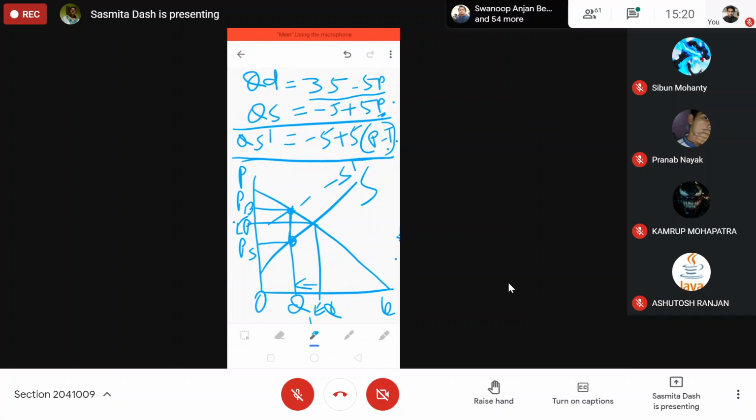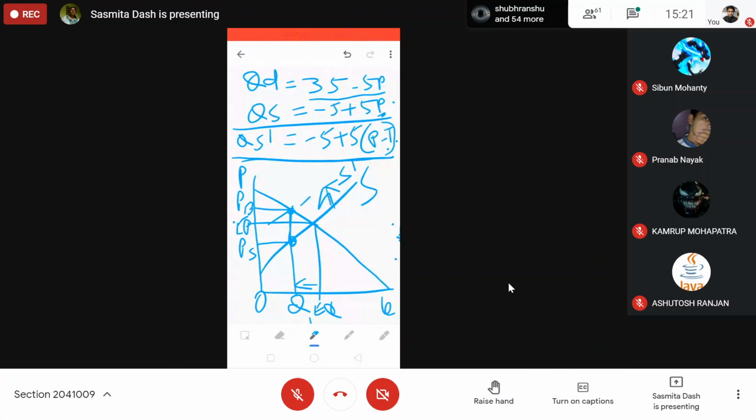At equilibrium, the buyer was paying this price before tax, and the seller was receiving this price before tax. When tax was not there, the equilibrium price was the price that the buyer paid and the seller received. The area above the price line was the consumer surplus, and the area below the price line was the producer surplus. Now, if the government imposes a tax on the seller, the supply will fall by the tax amount.